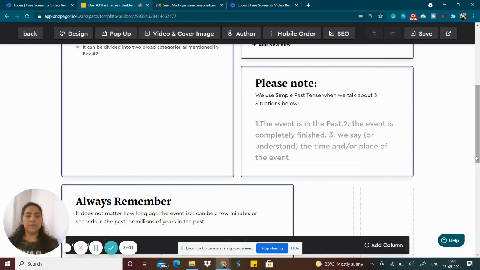For example, I cooked food yesterday. So that work is completely finished. That event is completely finished. I am not cooking. I have already cooked food. And third, we use it even if we understand the time or the place of the event. So these are the three categories or three situations wherein we use past tense.